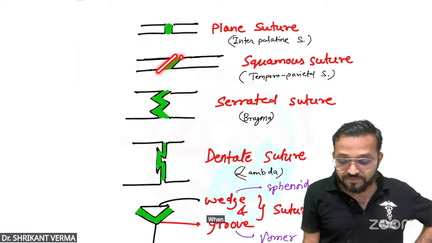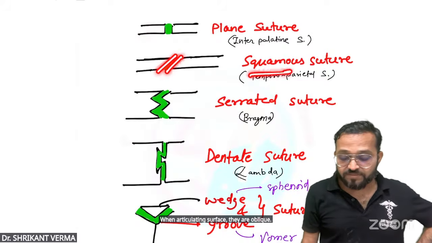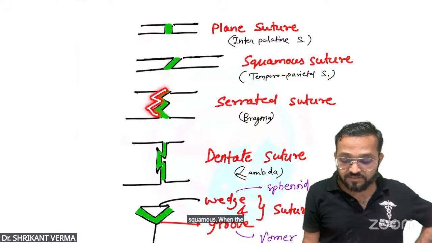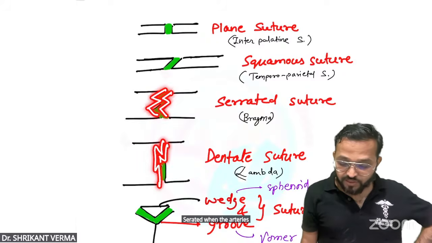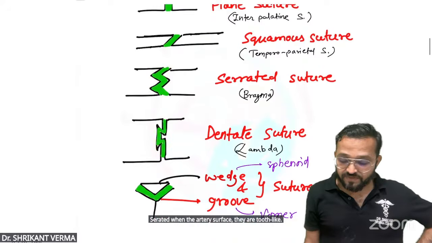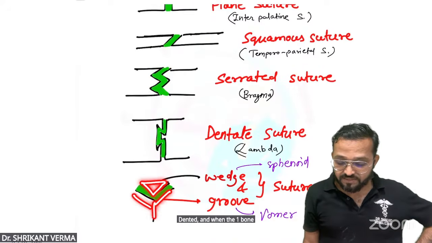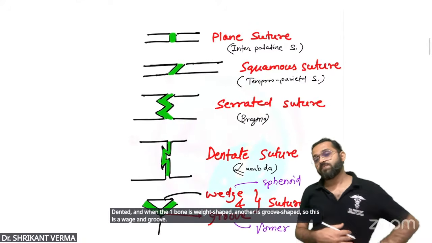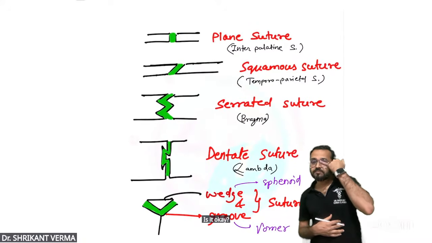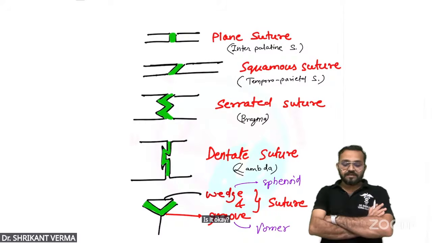When the articulating surfaces are oblique, squamous. When the articulating surfaces are zigzag, serrated. When the articulating surfaces are tooth-like, dentate. And when one bone is wedge shape and another is groove shape, this is a wedge and groove. Is it okay? Clear, everyone?